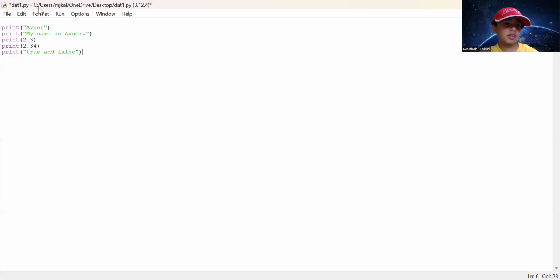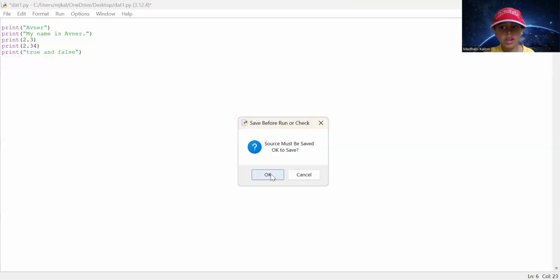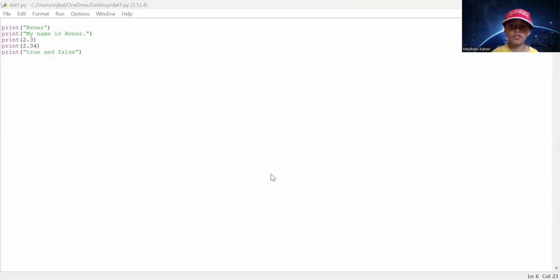You already know what the output is, right? Let's go here. Another way to run the code is function F5. See? True and false. We got all the data types, all 4 data types: true and false, which is boolean, float, strings, and integer. We got all of them.